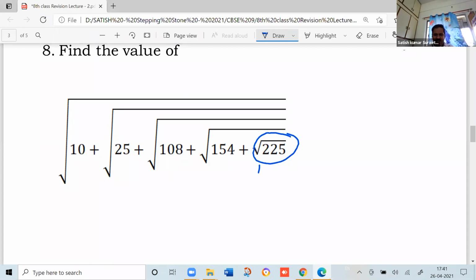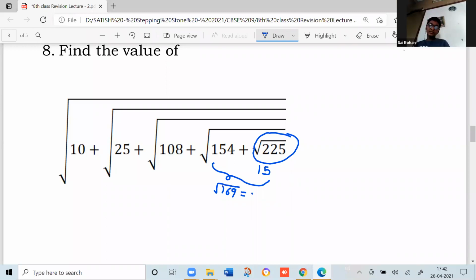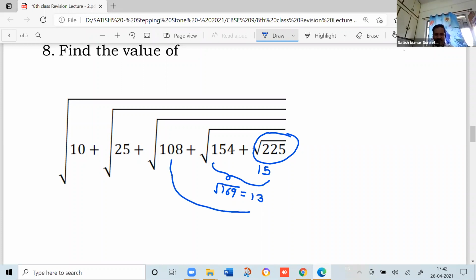15. Now 15 you add to 154. What value do we get now? 169. But the square root symbol is there, so what is the square root of 169 now? 13. Now you add 13 to 108, so we get 121.